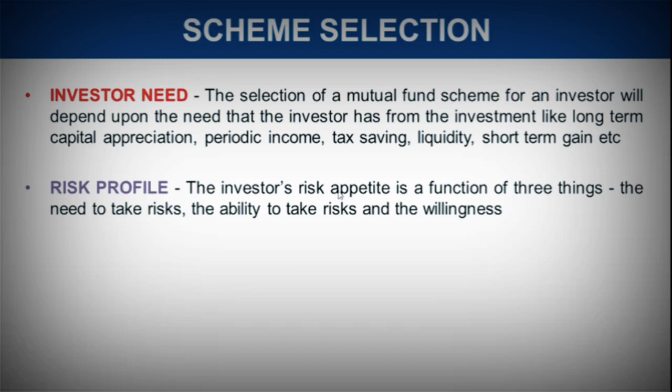Risk profile exactly is a combination of three things. That is, what is the need to take risk? Why is the investor willing to take risk? And the ability to take risk. So if there is an investor, what is his need to take risk? How much risk is he capable of taking? And the willingness. Willingness is totally a choice whether an investor wants to invest his money in a riskier asset or not. Ability is his financial situation, or we can say the dependence on him.